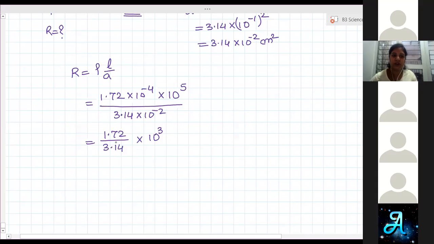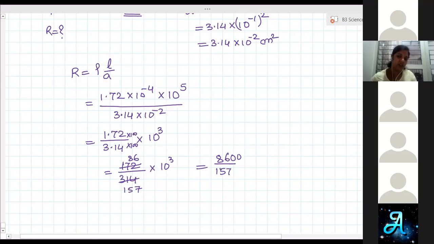So here, numerator and denominator, if you multiply with 100 to remove the decimal, we will get 172 by 314 into 10 to the power 3. Calculate this value. It is 86 by 157, so 86,000 by 157. Find the answer by long division.